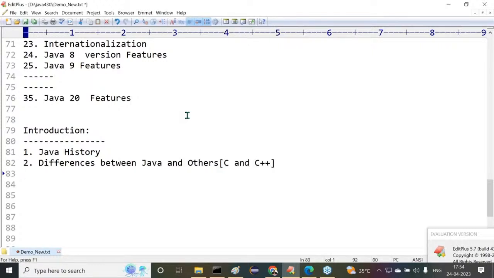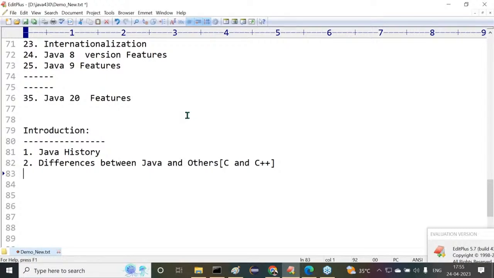Why is Java coming? What differences did you identify between Java and other programming languages like C and C++? Why is Java the best when compared with C and C++? And moreover, some people have the awareness that to learn Java, first we need to learn C++, and to learn C++, first we need to learn C. People have this kind of awareness.